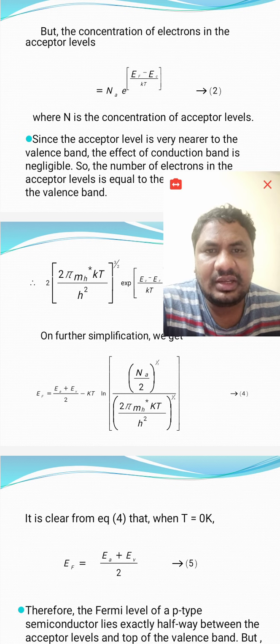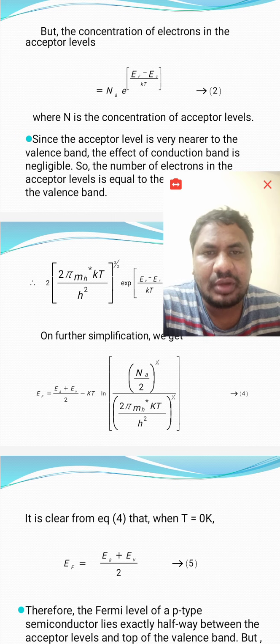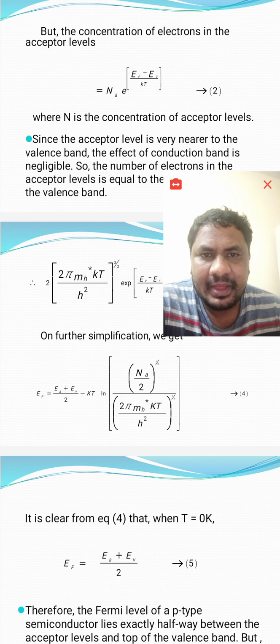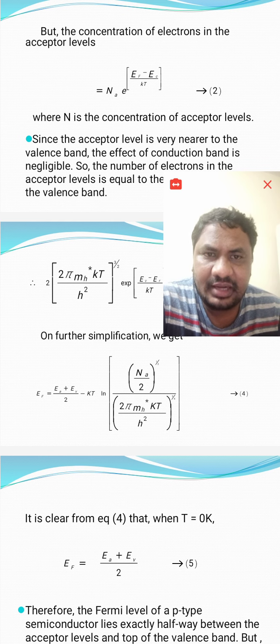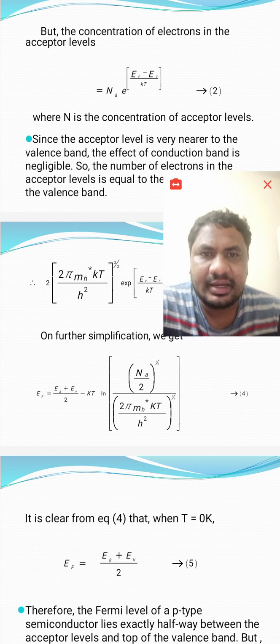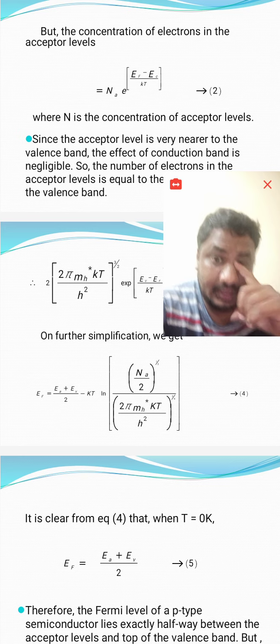Now, if the temperature rises, then the Fermi level also shifts upwards and it reaches exactly half the distance between the bottom level of the conduction band and the top level of the valence band at a particular temperature. It means at high temperature, again the p-type semiconductor is acting as an intrinsic semiconductor, right? And here in the final equation we